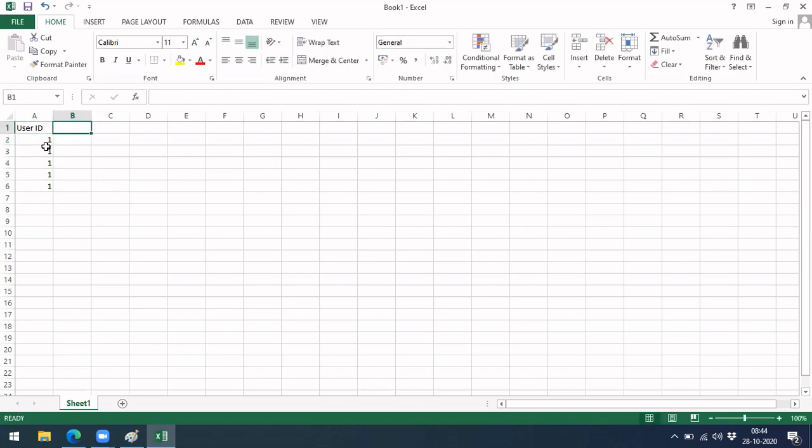This user has rated movies. Let me write the movie rating here. He has given 4 for this movie, 5 for this movie, 1 for this movie, similarly 1.5 for this, and 2 for this.